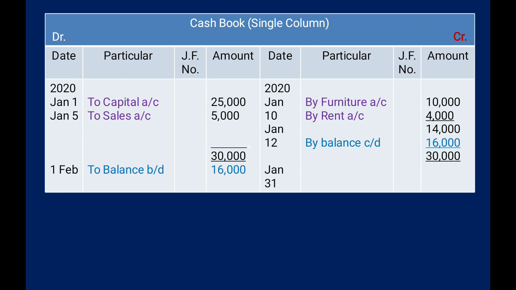Okay, so here it's done. It was our single column cash book. Hopefully you can prepare your single column cash book on the basis of given transactions. Whatever type of transactions there are, you can easily prepare your cash book. So remember, at the beginning of the next month we have to transfer that opening balance, and every time we have to write to balance brought down or by balance brought down. Okay, so in the next class we will learn how to prepare the double column cash book.